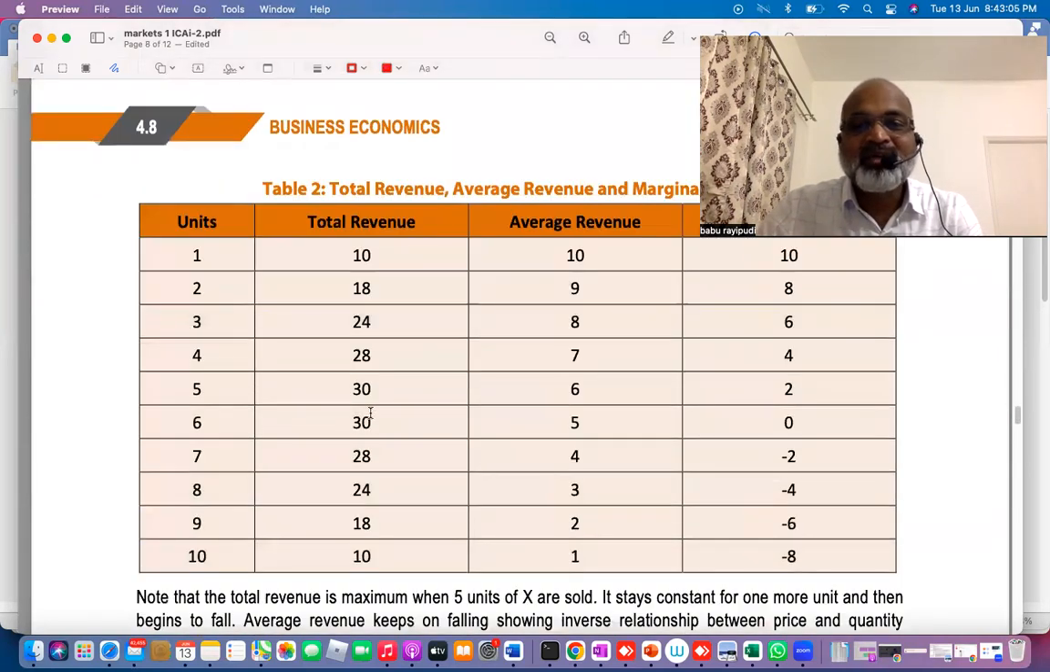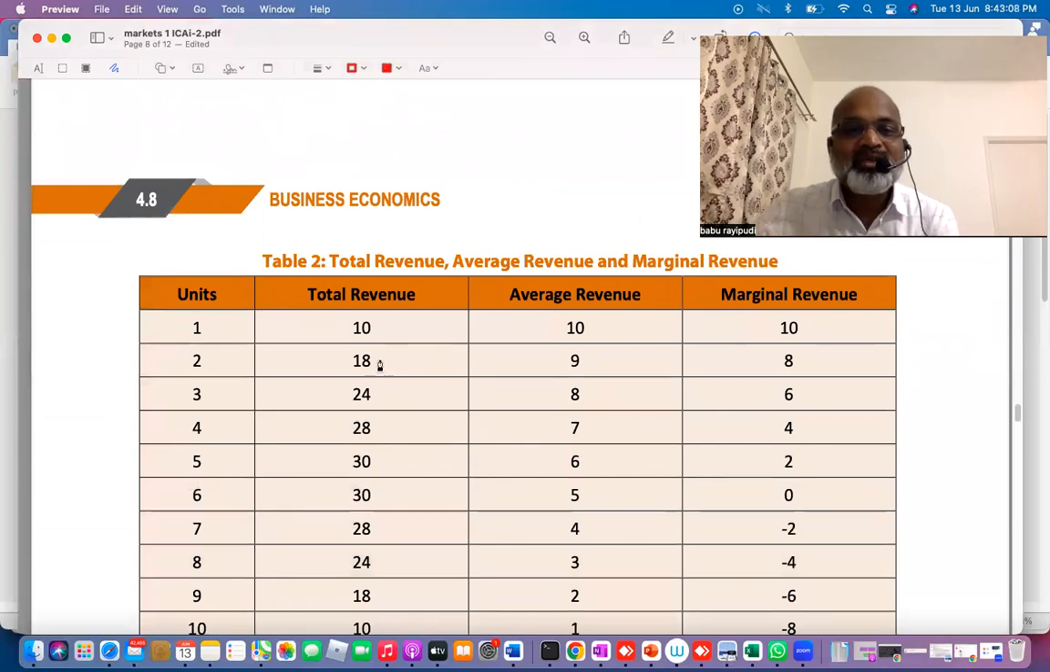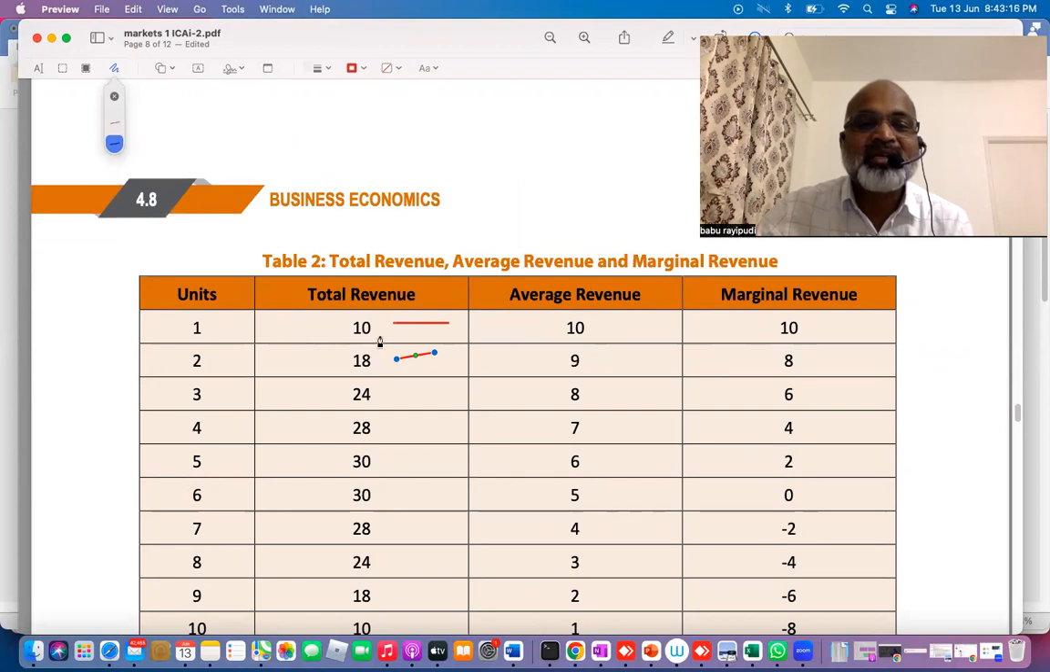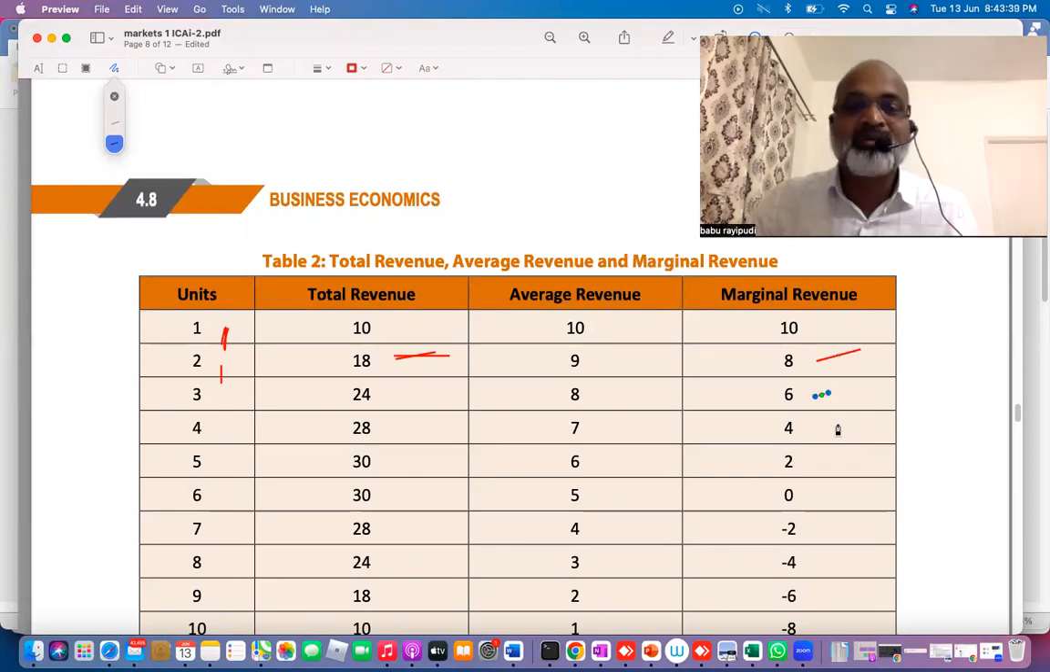Look at the table given in the textbook itself, where I'm calculating marginal revenue. Total revenue is 10 rupees, next 18 rupees. 18 minus 10 divided by 1 is marginal revenue: the change in total revenue over the change in quantity. 18 minus 10 is 8, 8 divided by 1 is 8. Then 24 minus 18 is 6, 6 divided by 1 is 6. Understood? They will give you missing numbers, or ask you to calculate marginal revenue or average revenue. Average revenue is nothing but 10 by 1, 18 by 2, 24 by 3, like this.